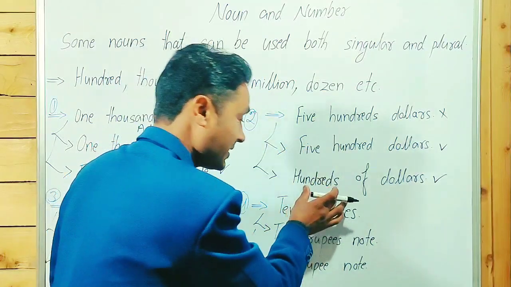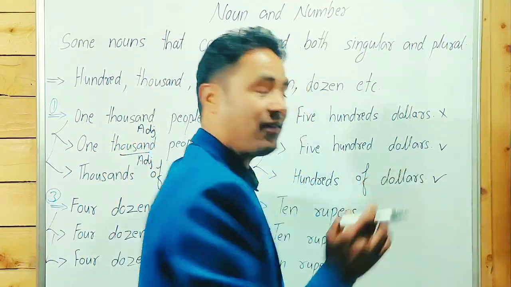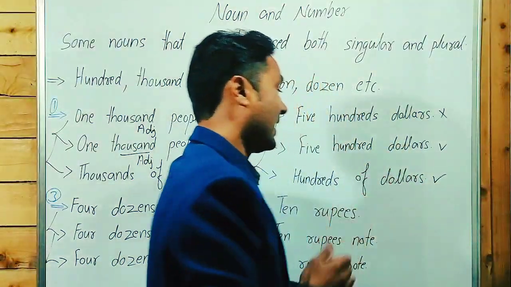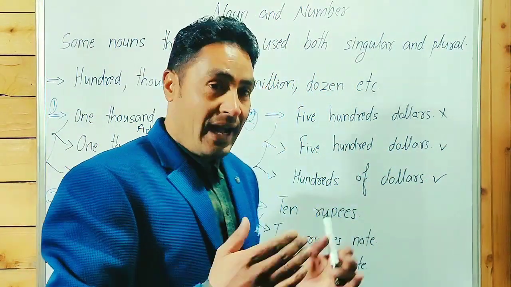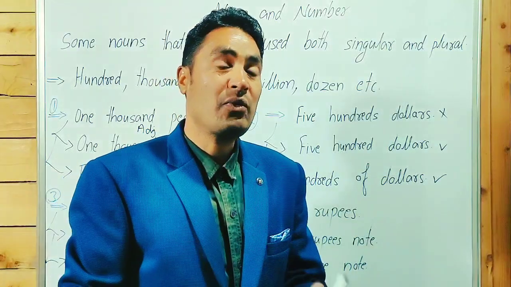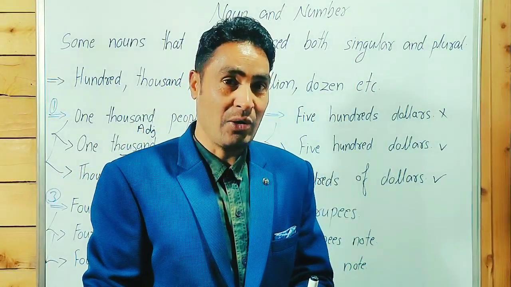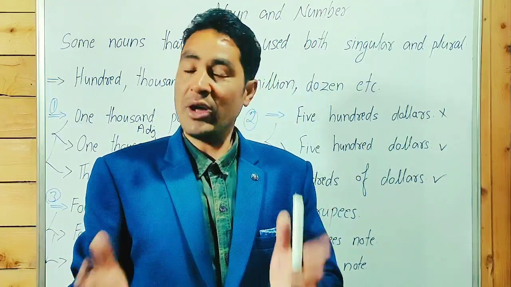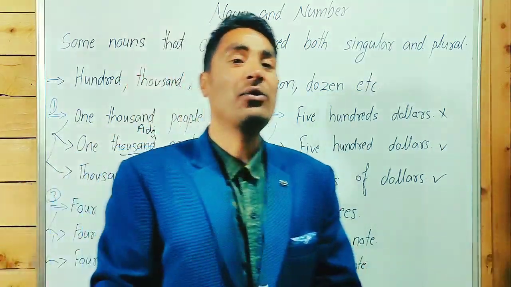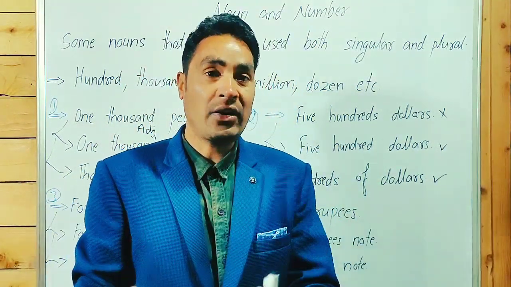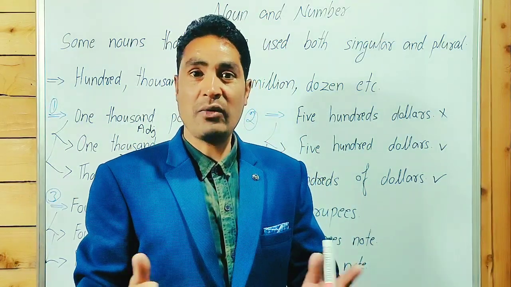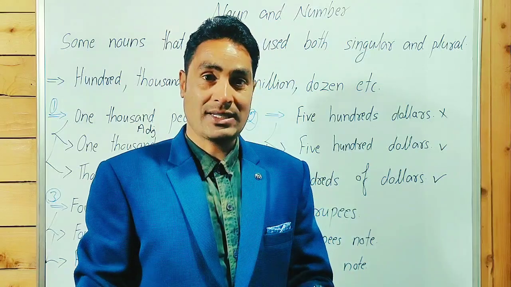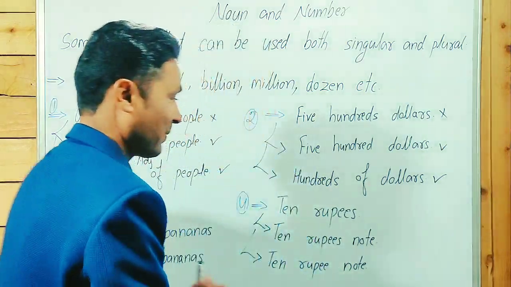Hundreds of people: it's a noun, object of a preposition. After that, the object of is also a noun and the object of a preposition. As you know, after a preposition we use a noun or pronoun. An object can be either a noun or a pronoun. I have shared a video on how to identify parts of speech. If you haven't watched that video, please go to the description and watch. The link has been given in the description.